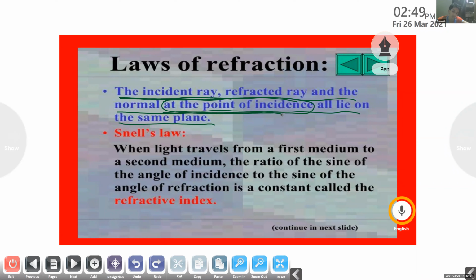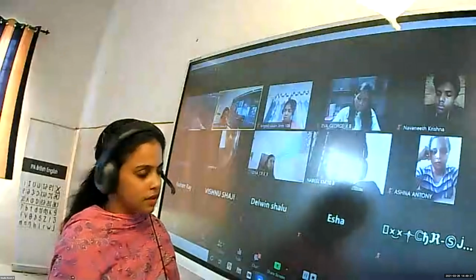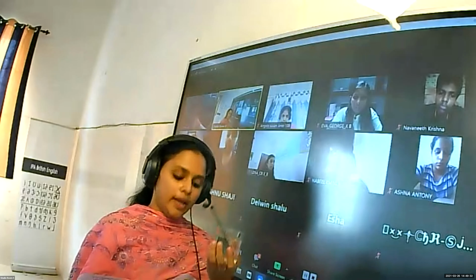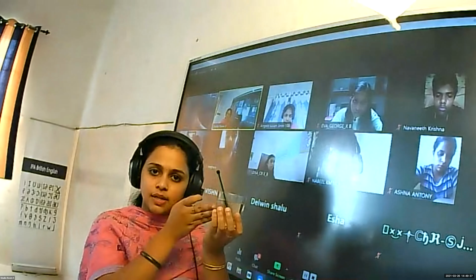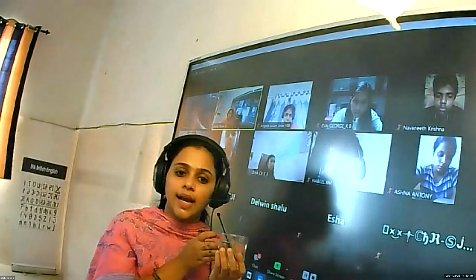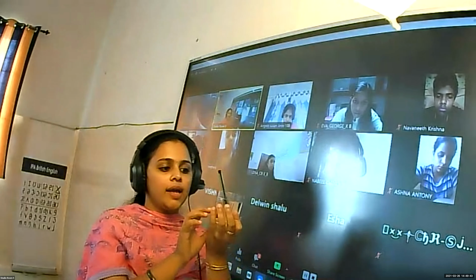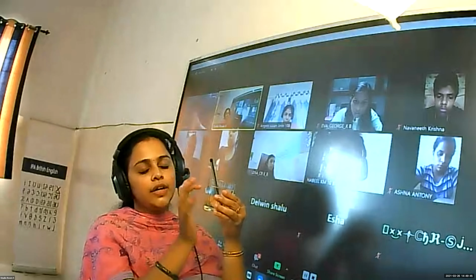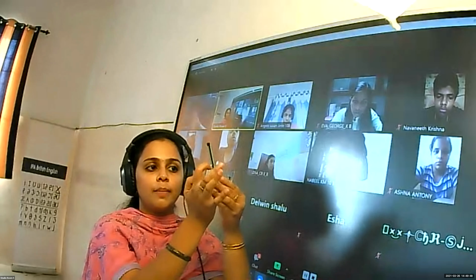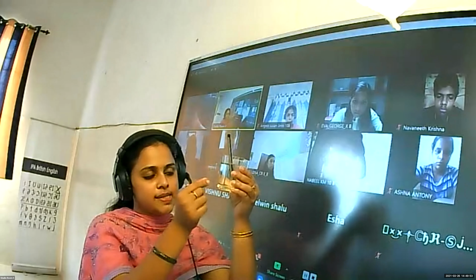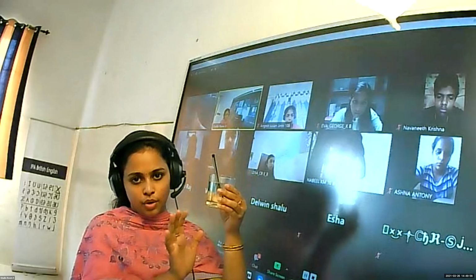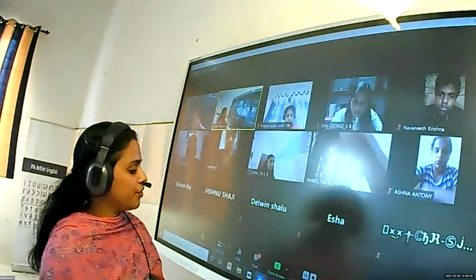Is it clear? Yes, ma'am. I will show it once again. In this activity, we have the incident ray, we have the refracted ray, and the imaginary normal is here. Normal is an imaginary line that is perpendicular to the surface. Here we can say the incident ray, refracted ray, and normal are all in the same plane at the point of incidence. So this is what the first law of refraction says.